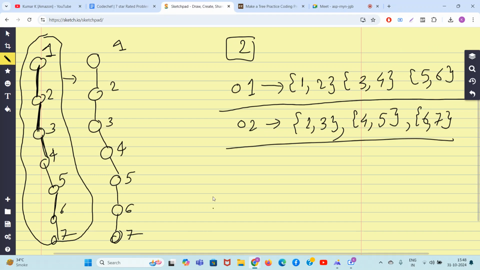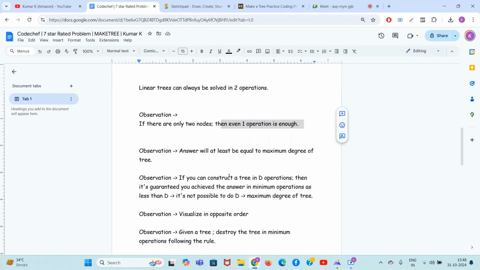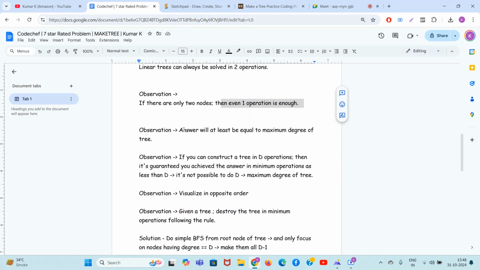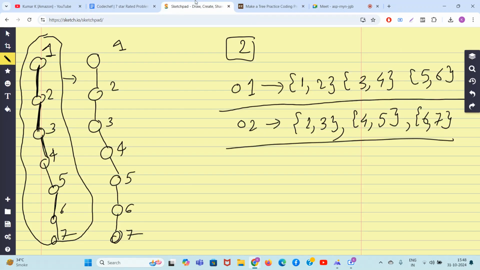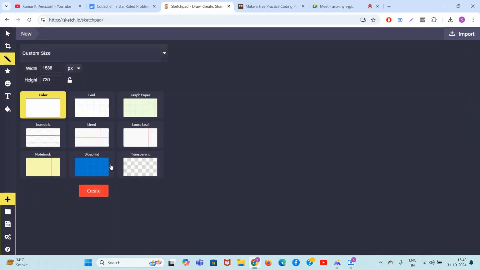See guys, if I give you only two nodes, special kind of linear tree, you have to convert this to this. So just do one operation, right? Done. So linear trees and two nodes, we have solved it. Guys, the next observation is that if this is a general tree, not a linear tree, answer will at least be equal to the maximum degree of the tree. Like, what a big observation is this, and it really makes me happy. Answer will always be at least the maximum degree of the tree. Let me show you.